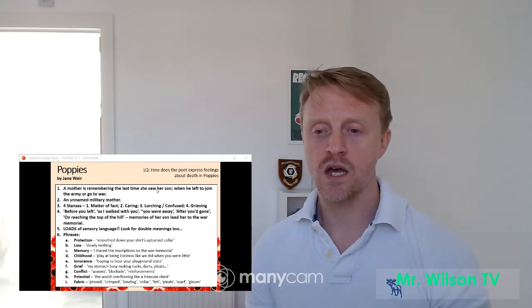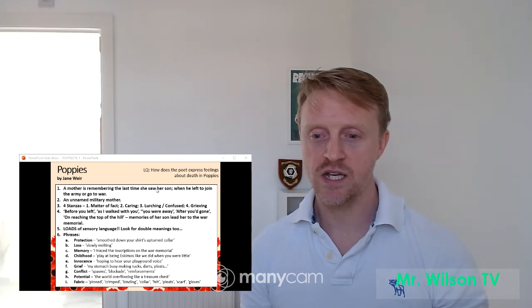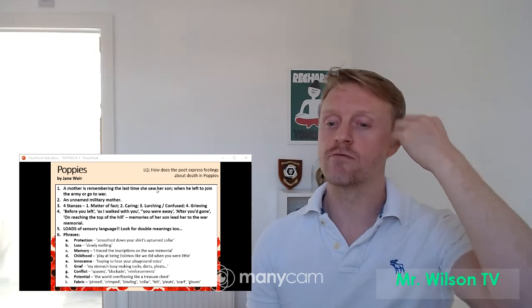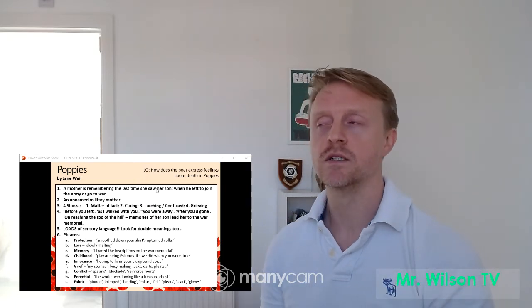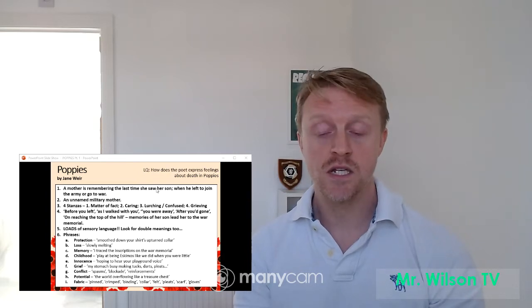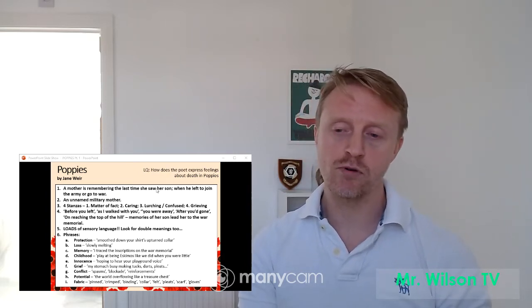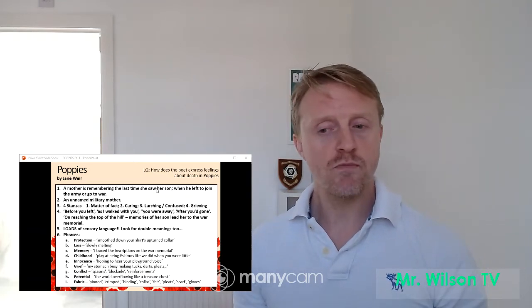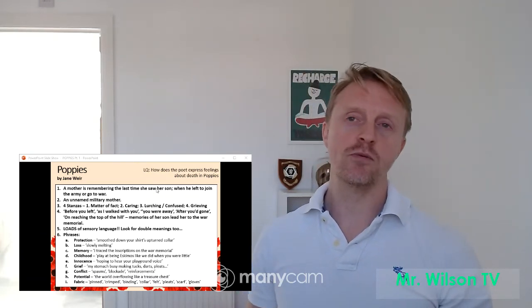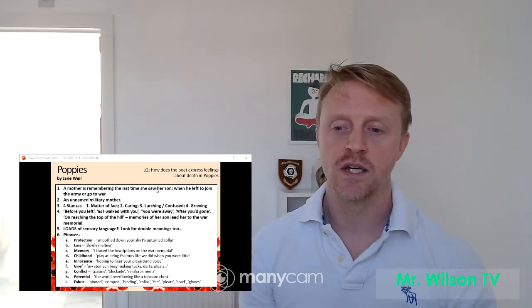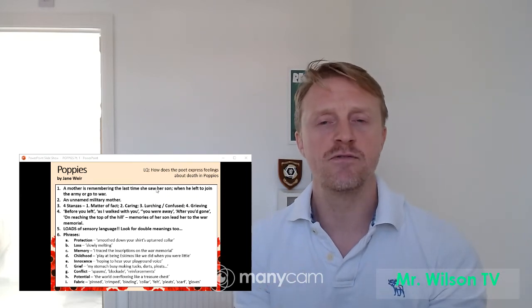So I've picked, what's that, A, B, C, D, E, F, G, H, 9, isn't it? 9 words that I think we should be really trying to use in any writing to demonstrate our understanding of what the poem contains. There's always lots more in a poem than you probably initially think. So I've picked a couple. So protection, you could have had blockade or bandage, and I've gone with "smooth down your shirt's upturned collar." The idea of touching someone's collar and tidying it up is quite a nice sense of protective, motherly